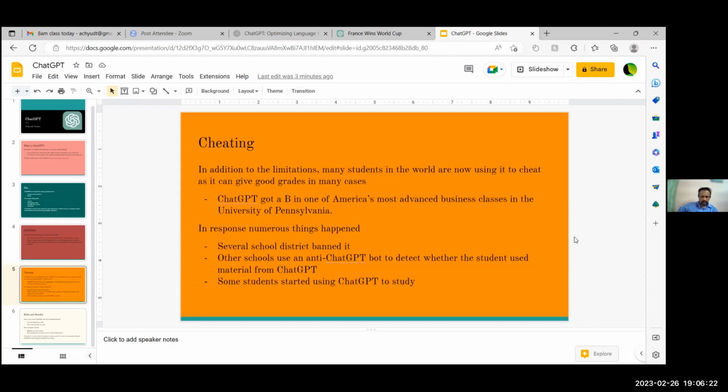Other schools use an anti-ChatGPT bot to detect whether the student used the material. That's what they're doing in my school. English teachers, whenever an essay is given, run it through the anti-ChatGPT bot before they grade it. If they detect anything suspicious, they'll give an automatic 0. That's how they've been doing this.